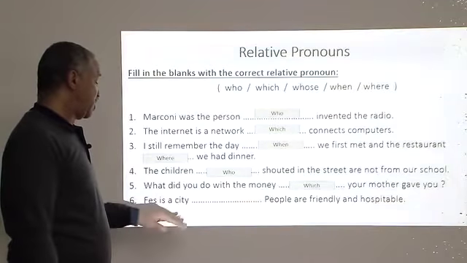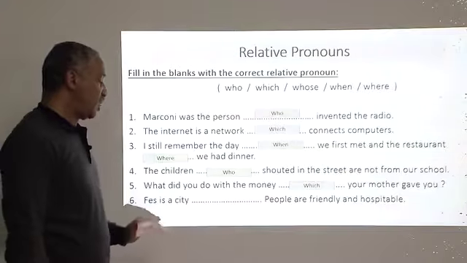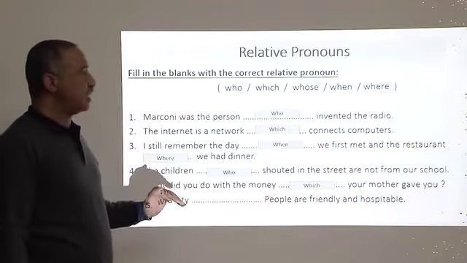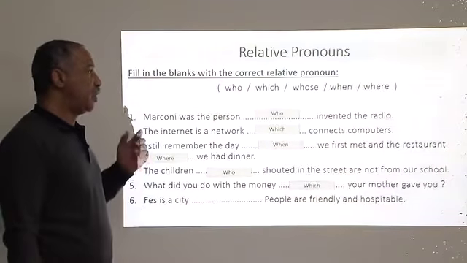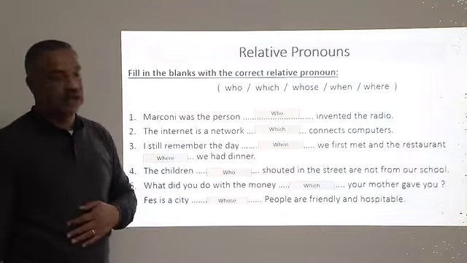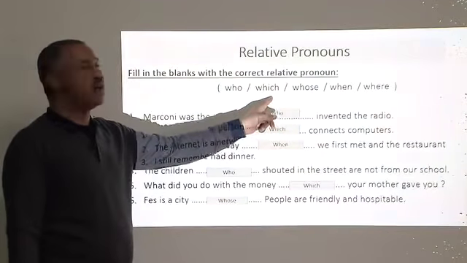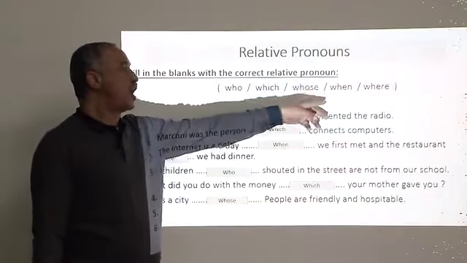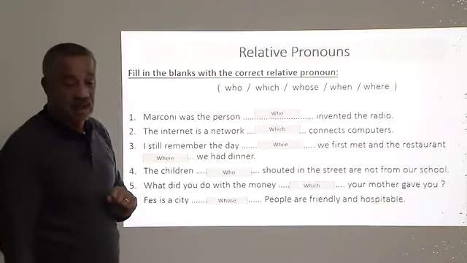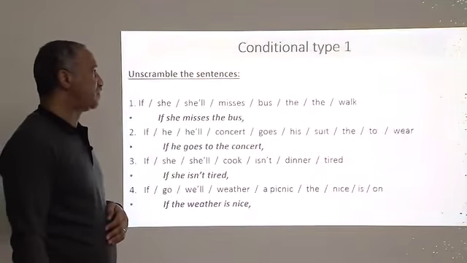And for the first one, it is the city. Look here, we have a city and people, 2 nouns. And when we have in the first part a noun and in the second part another noun, we use the possessive whose. And this is for relative pronouns. To recapitulate, we say who, we use it for people, which for objects, things, and events, whose for possession, when for time, and where for place. All right, now let's go further with the following exercise.